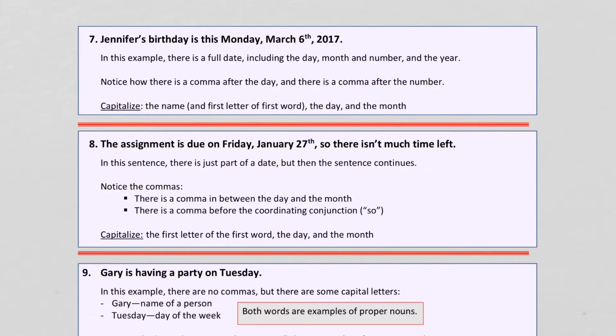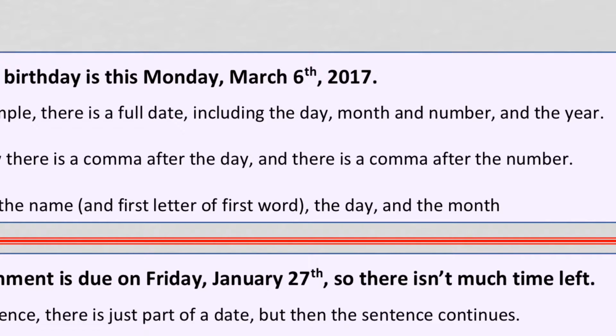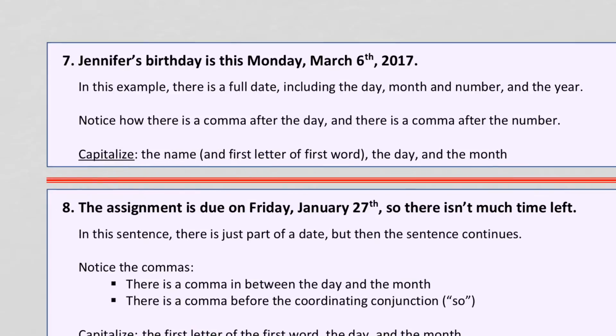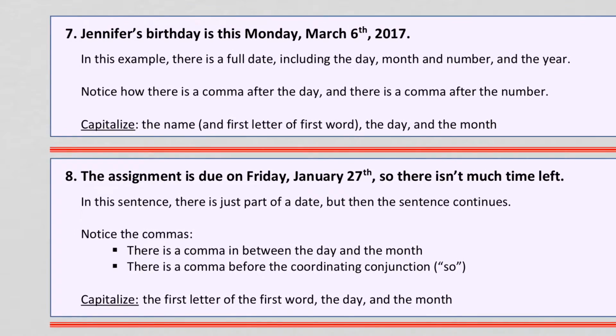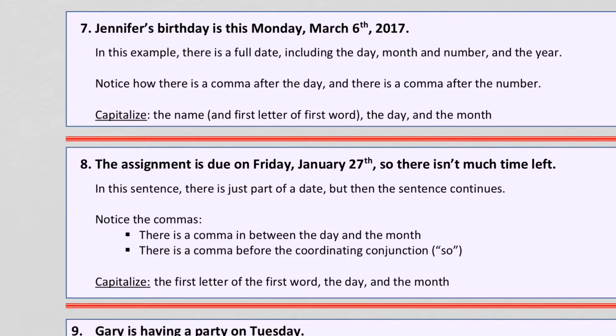So when we look at the commas, we put the day, then a comma, then the month and number, and then a comma, and then we finish with the year. And then for capitalization, we capitalize the name, obviously, and it also happens to be the first letter of the first word. Then we capitalize the day of the week and the month.